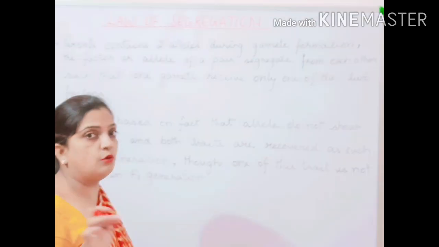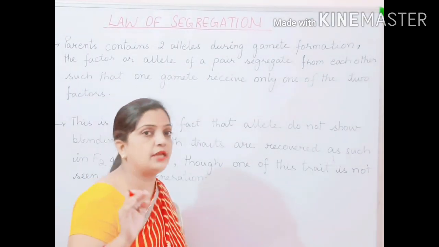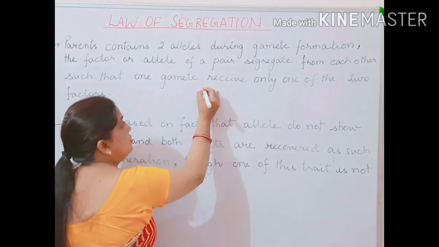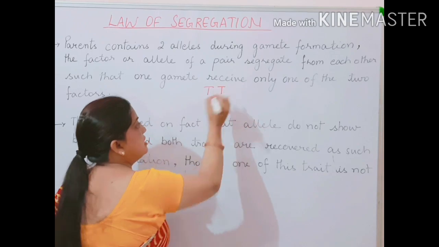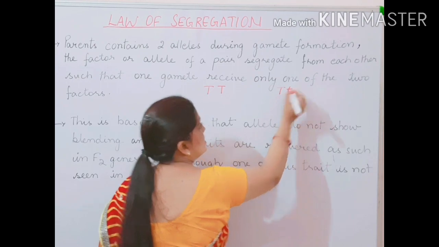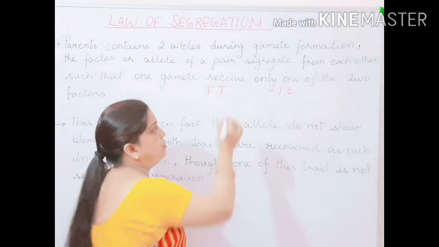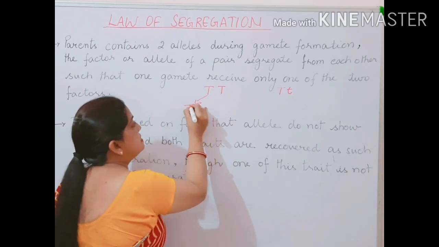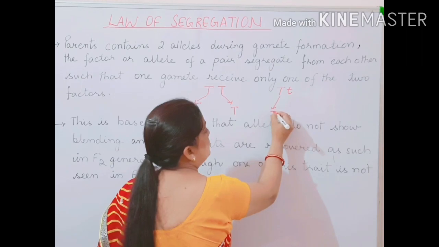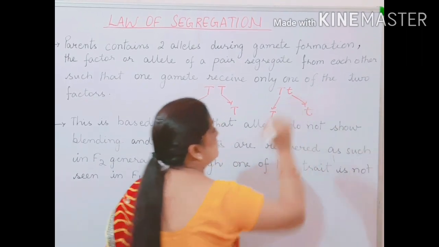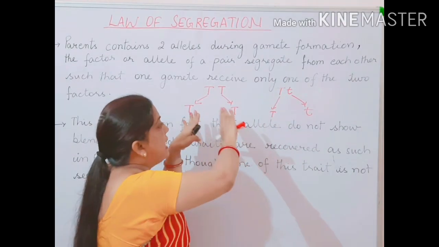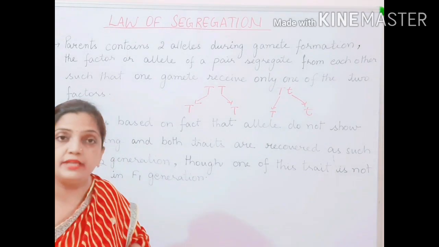Now suppose I am taking both types, homozygous and heterozygous. If I take a homozygous, taking the character height, capital T and capital T is one of the genes, and capital T and small t is another gene, each having two alleles. And this is again your separate capital T and this is your separate small t. So this is how alleles are getting separated from each other.